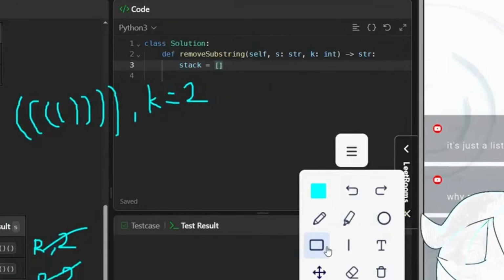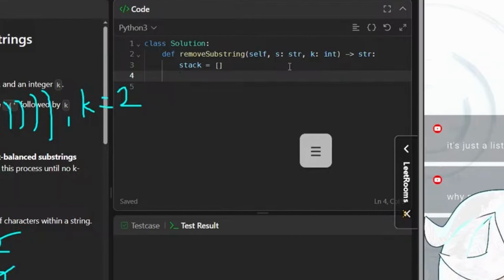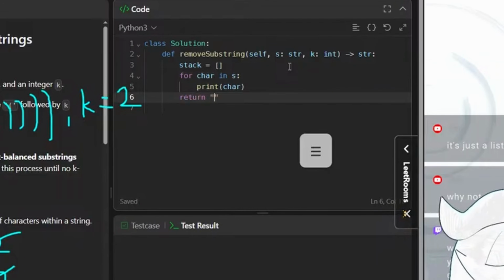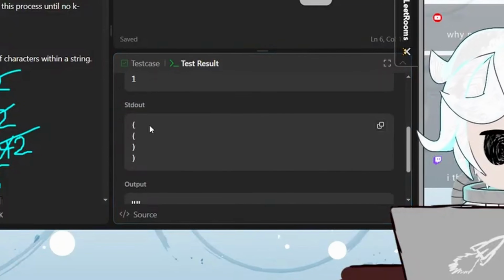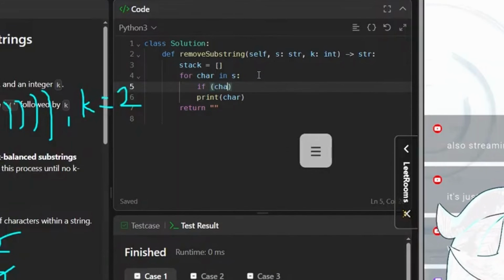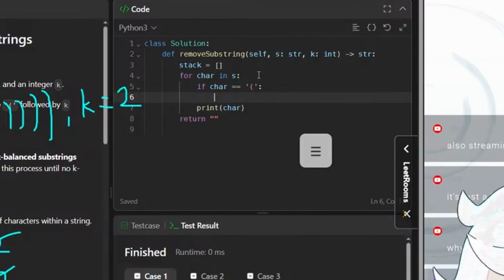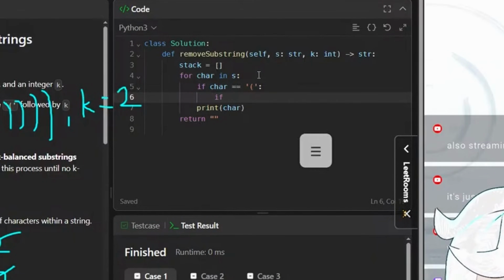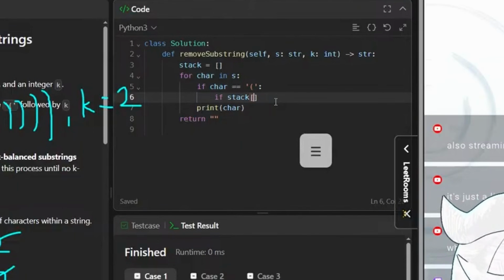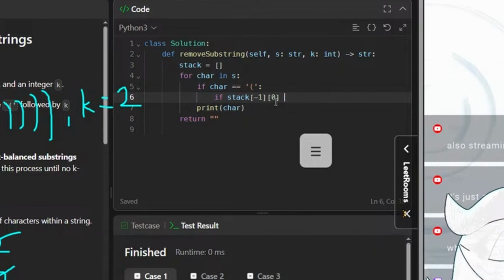So stack is equal to this. How do I iterate every character for string? Is it like for character in string? Let me just make a bogus return statement for now. Oh, okay, yeah. This is how you iterate through characters. Sick. Okay, so if character is equal to this, a left parentheses, let's do this one first. Let's do the case where the stack is empty first. Or like, if the last thing that I'm tracking is not already a left parentheses count. If stack -1, like the last element, 0 is not equal to, oh no, how do you do not equals in Python? Not equals to this. Let's make this the key.